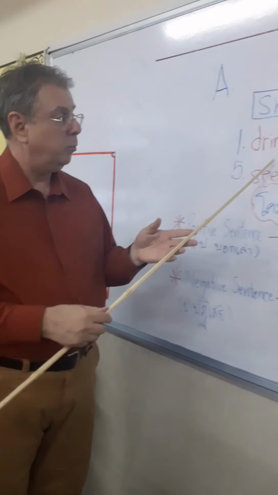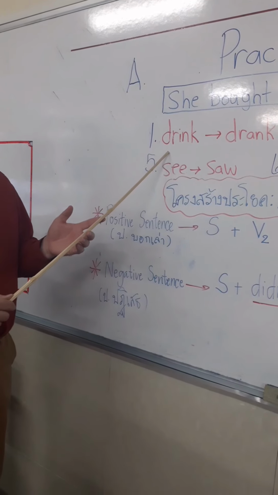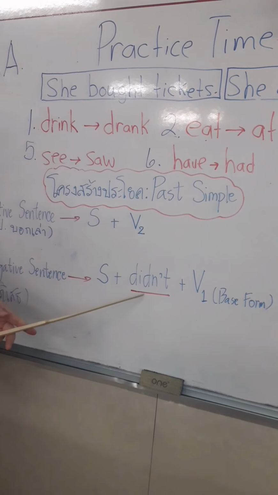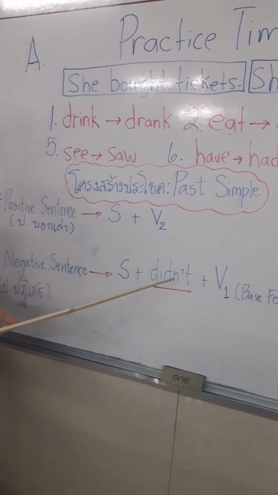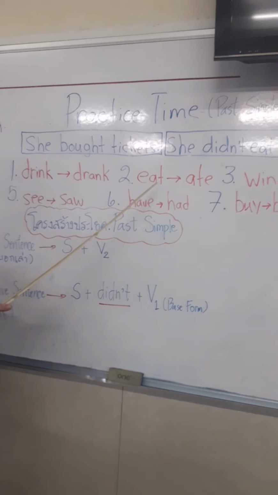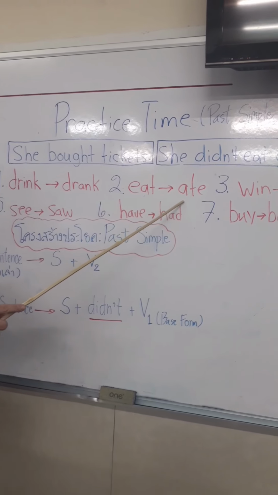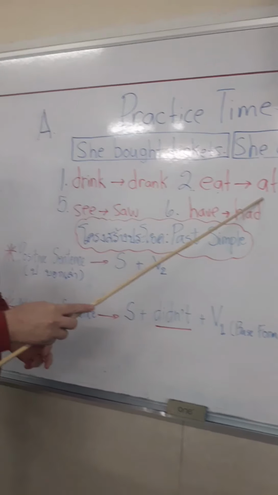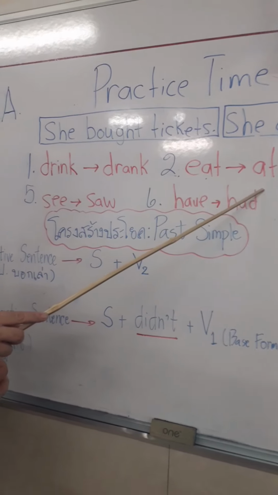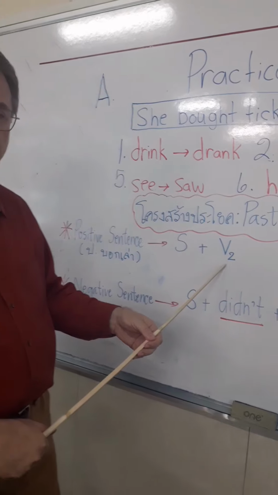In the negative, we are going to use the base form, drink. Mr. Bean didn't drink milk. All right, our second word was eat and ate. So let's go ahead and make the positive past simple tense using ate. Again, Mr. Bean ate cotton candy.